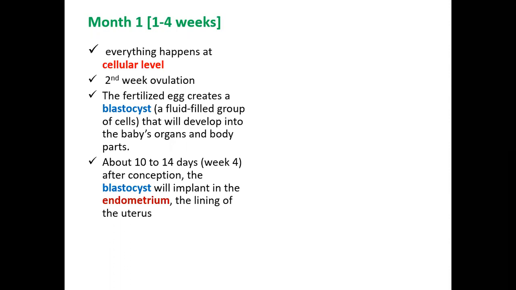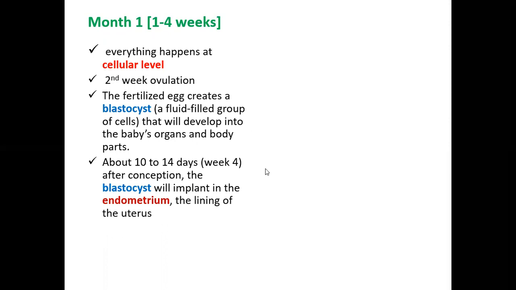About 10 to 14 days after this fertilization has taken place, we will be almost reaching your week 4, that is after the conception. At that time, this blastocyst will implant in the endometrium. The endometrium is nothing but the inner lining of the uterus, and the blastocyst implants in that lining. So this is what to expect at the 4th week out of the 40 weeks.